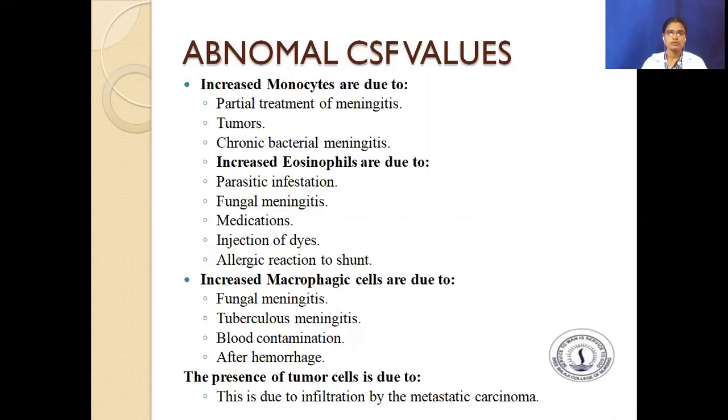Increased monocytes are due to partial treatment of meningitis, tumors, chronic bacterial meningitis. Increased eosinophils are due to parasitic infection, fungal meningitis, medications, injection of dyes, allergic reaction to shampoo. Increased macrophagic cells are due to fungal meningitis, tuberculous meningitis, blood contamination after hemorrhage. The presence of tumor cells is due to infiltration by the metastatic carcinoma.